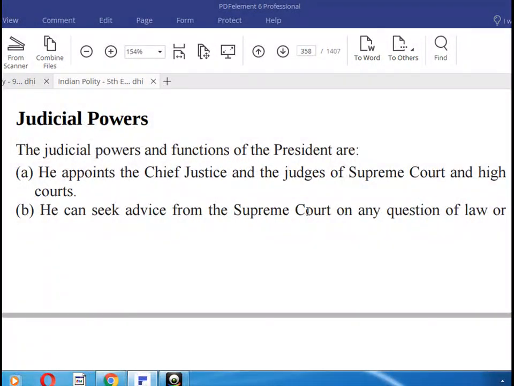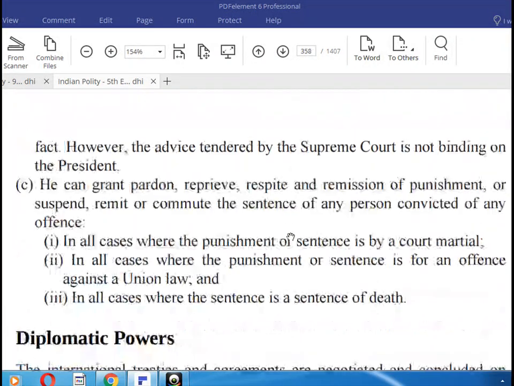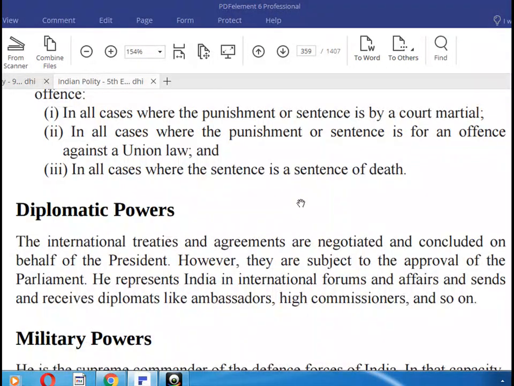The judicial powers and functions of the President are: he appoints the Chief Justice and the judges of the Supreme Court and the High Courts. He can seek advice from the Supreme Court on any question of law or fact. However, the advice tendered by the Supreme Court is not binding on the President. He can grant pardon, reprieve, respite, and remission of punishment, or suspend, remit, or commute the sentence of any person convicted of any offence: in all cases where the punishment or sentence is by a court martial, in all cases where the punishment or sentence is for an offence against a Union law, and in all cases where the sentence is